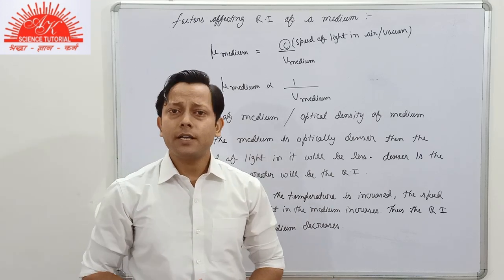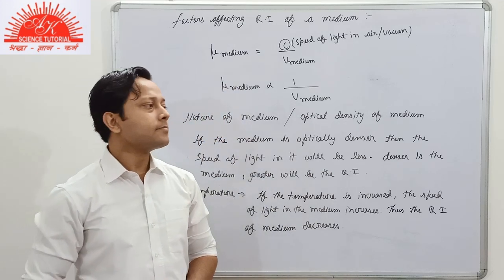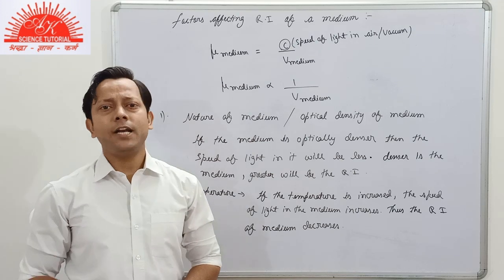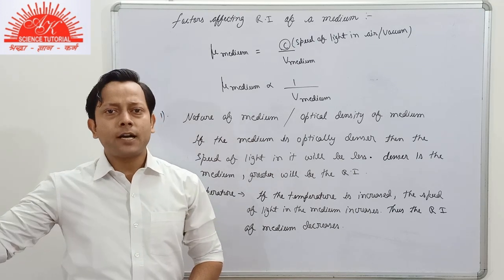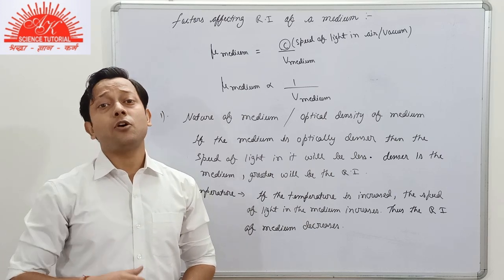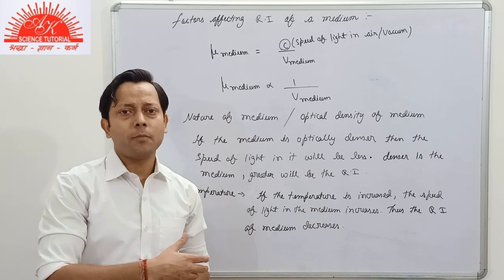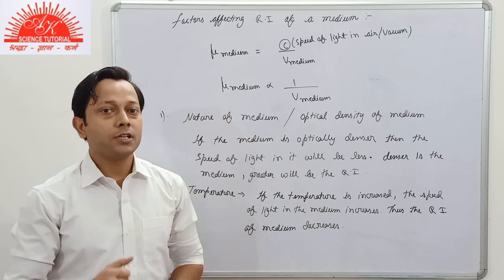We'll be talking about it in the next chapter, about the spectrum of light, but here we'll just have an idea of it. If all the colors of light are traveling through air or through vacuum, then the wavelength of each color of light, either violet or red or green, anything, is the same.